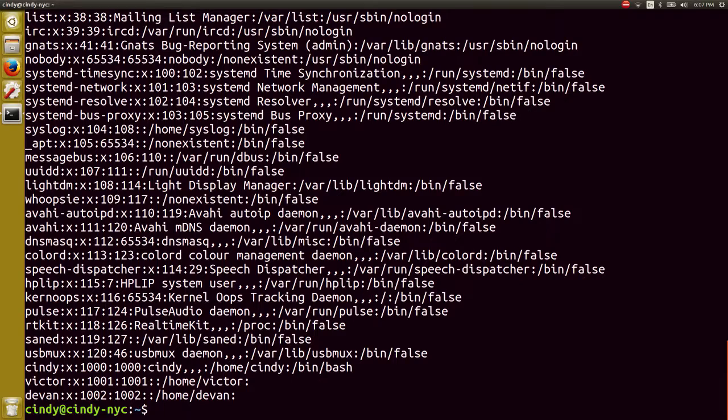Most of these accounts aren't actually humans using the computer. There are a bunch of processes that are constantly running on our computer that we need to associate with the user. So our system has lots of users with different permissions that are needed to run these processes. Let's look at this first line here, which is an actual user we can log into, root.